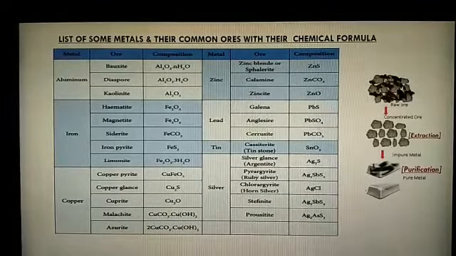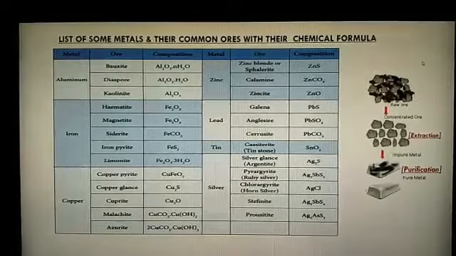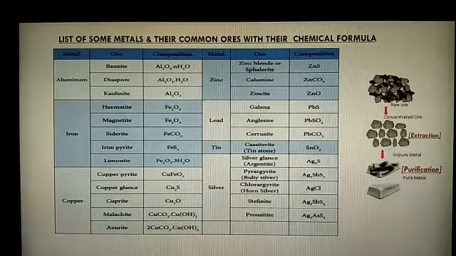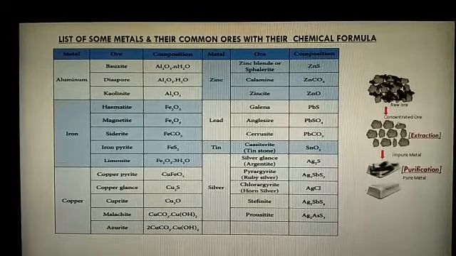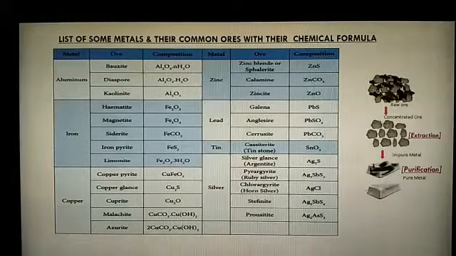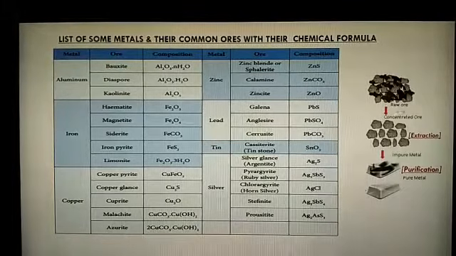Siliceous matter means rock particles, sand particles. Such particles are all present in this ore. That's why it is called a raw ore. It is not pure. This raw ore enters into the concentration process. That's why the process is called purification of an ore.